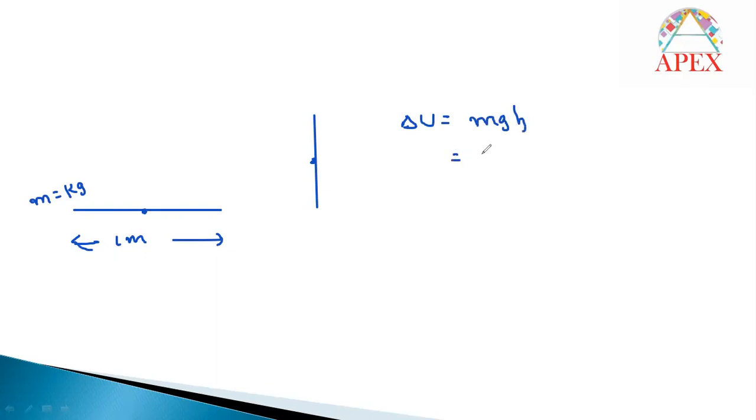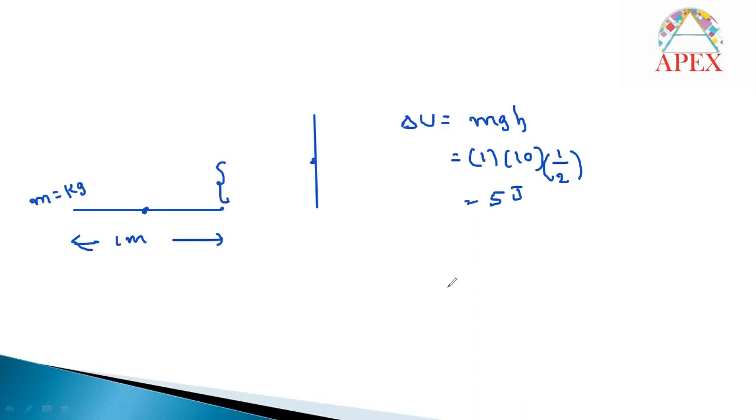Here m is 1 kg, g is 10, and for h you should not look at the end of the rope. You have to look at the center of mass of the rope. The center of mass was raised by half the length of the rope. What is the displacement? It is 1 meter by half, that is 1 by 2. Only the center of mass we have to see. So what is finally the answer? 5 joules. The change in potential energy is 5 joules.